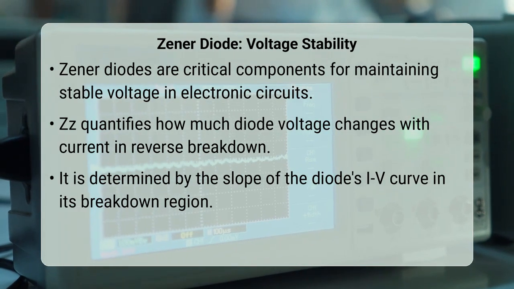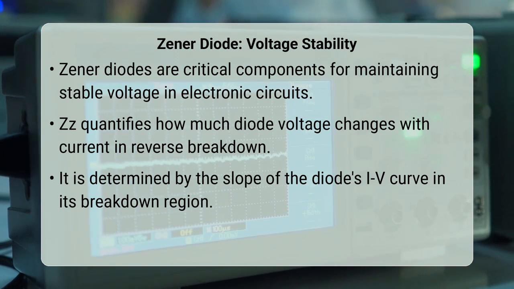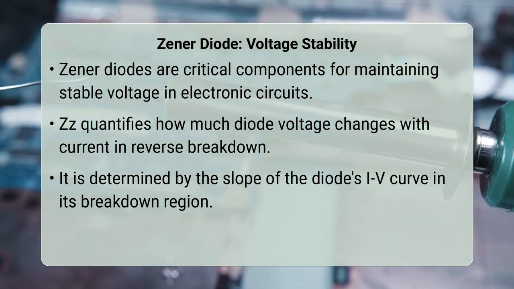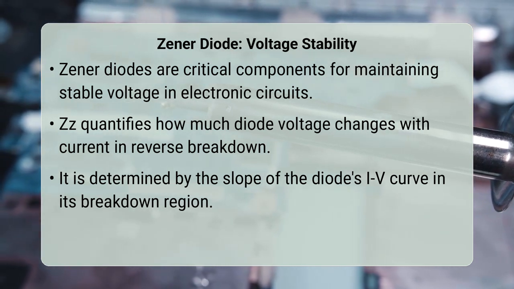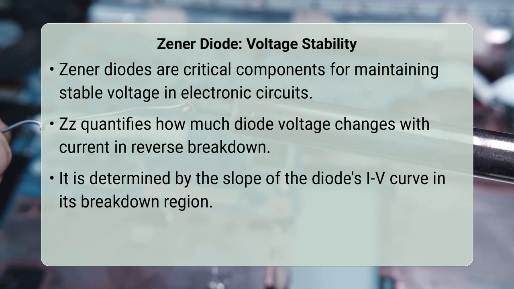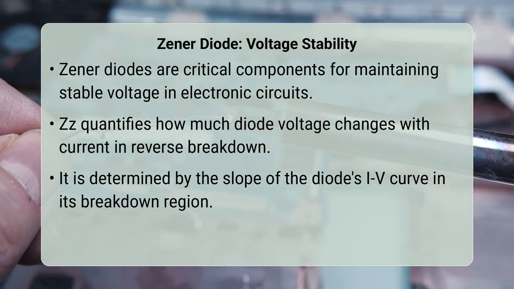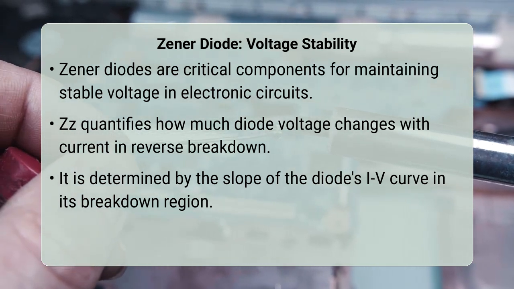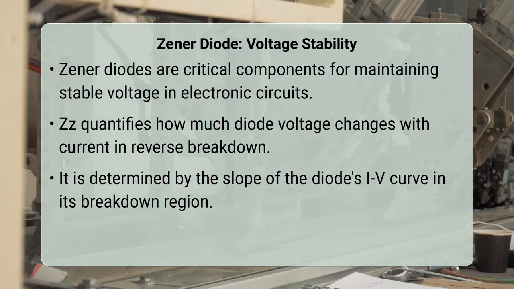Have you ever wondered how electronic circuits manage to maintain a perfectly steady voltage, even when the current demand fluctuates significantly? It is a critical function in many applications, and one key component in achieving this stability is the Zener diode. The Zener diode's dynamic impedance, often denoted as ZZ, is fundamentally determined by the slope of its reverse bias current voltage characteristic curve within the Zener breakdown region.